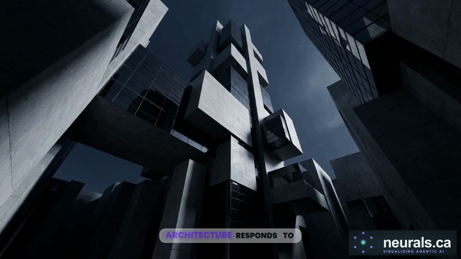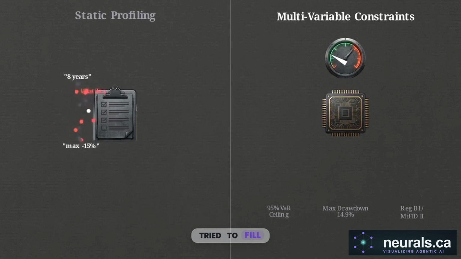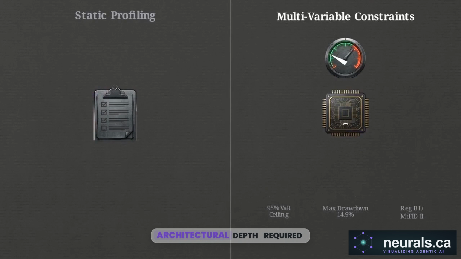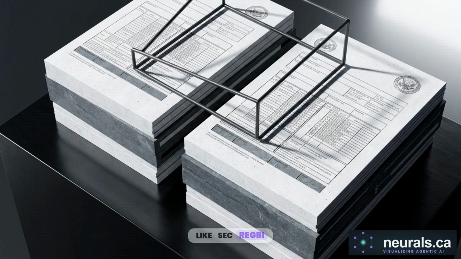Beyond the code, this architecture responds to the economic realities of the modern wealth management industry. Currently, 65% of U.S. households sit below the $250,000 minimum required by most full-service wealth managers. Early robo-advisors tried to fill this gap, but they lacked the architectural depth required for complex, multivariable reasoning. Meanwhile, regulations like SEC Reg BI and MiFID II have turned suitability into a strict requirement that firms must be able to demonstrate at scale.